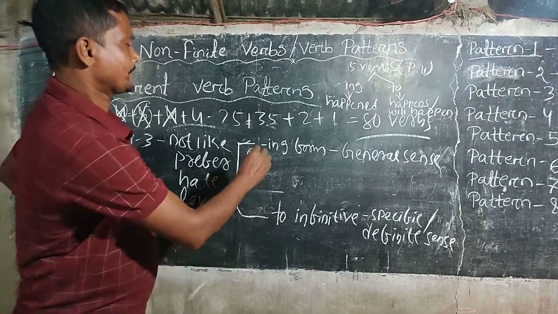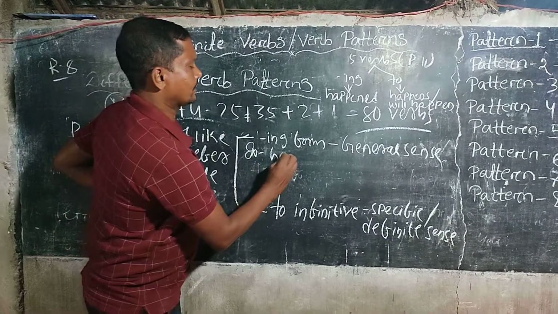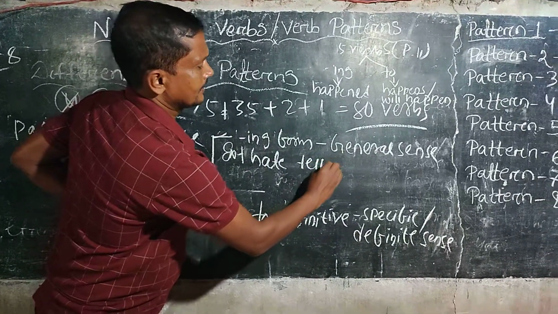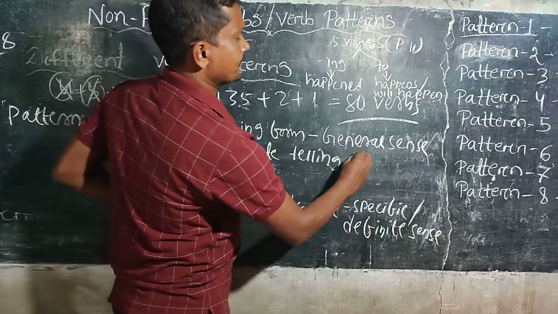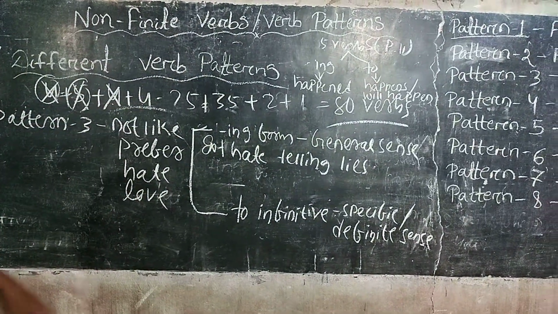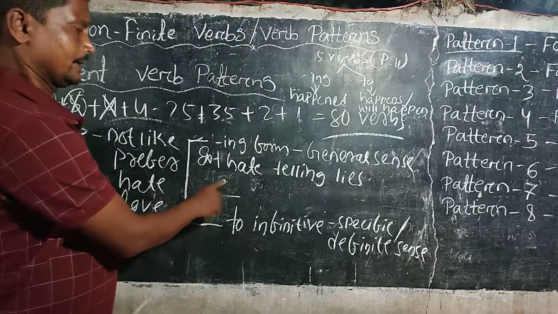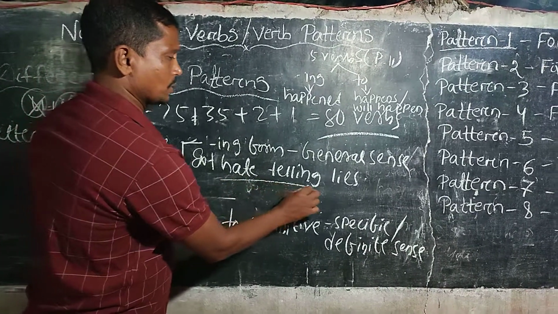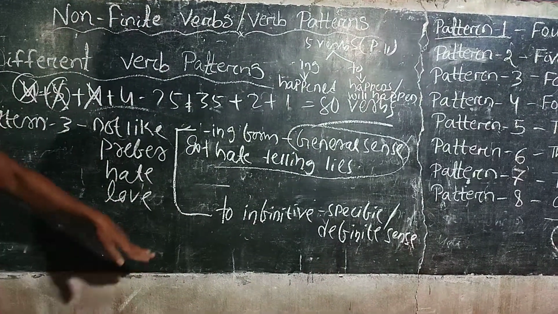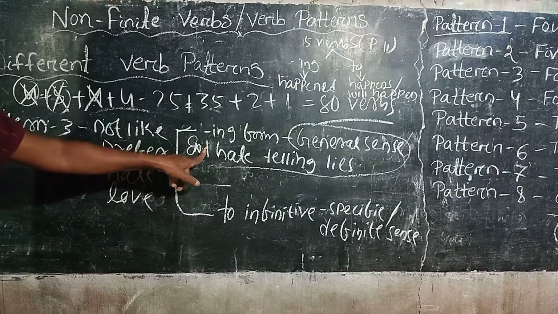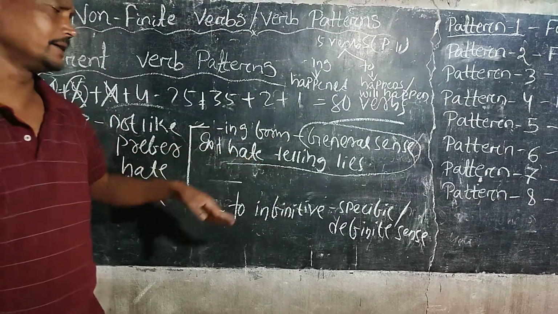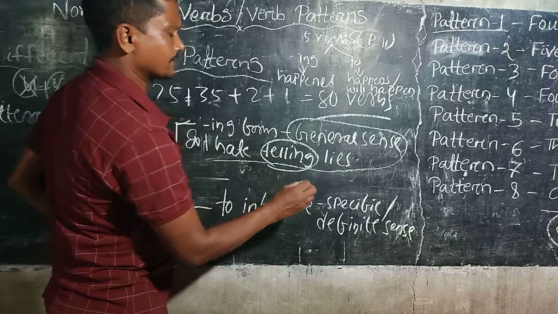Example, I hate telling lies. I hate telling lies. Here now you can see that this particular sentence refers to something general sense or usual sense, and as this sentence refers to general sense or usual sense, it takes the ing verb pattern here.